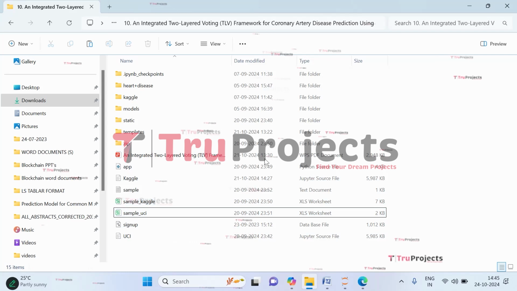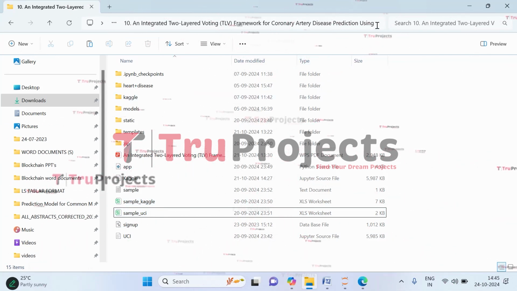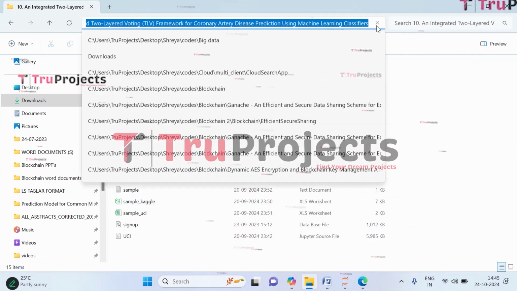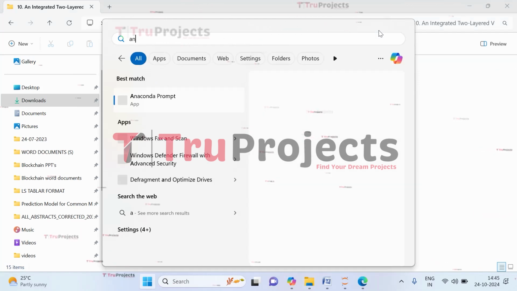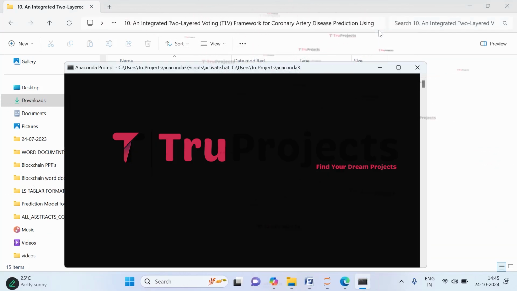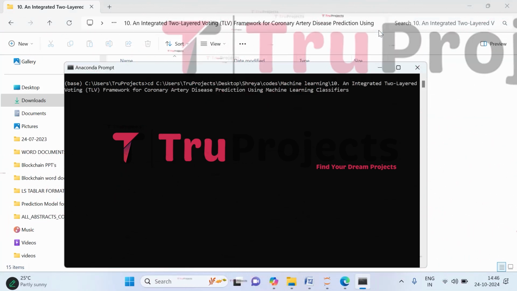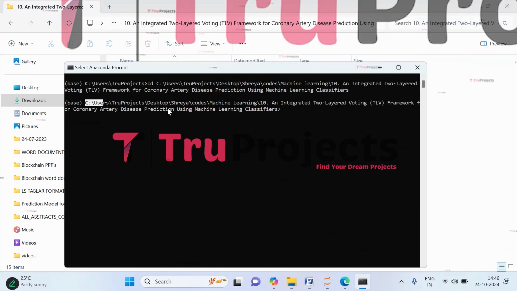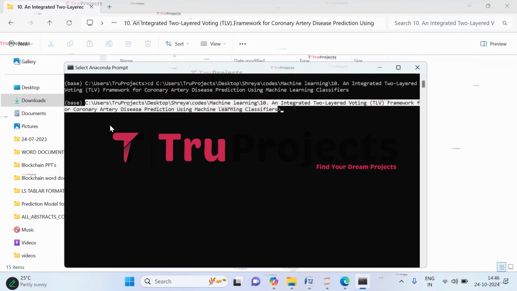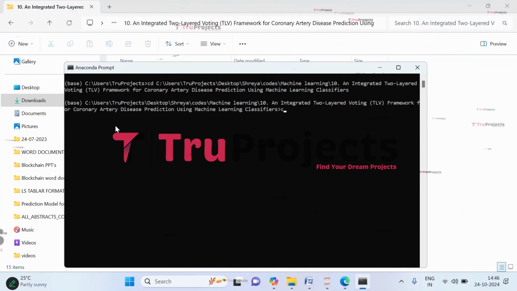Let's execute. To execute, we need to copy the path of the code folder from the address bar of the file explorer. So copy the path. Now open the Anaconda prompt. So now we have to give the command cd followed by a space, then paste the copied path. Now click on enter. Here if you observe, current directory is changed to the code folder's path. Now we have to compile the app.py file. So give the command python space app.py and click on enter.